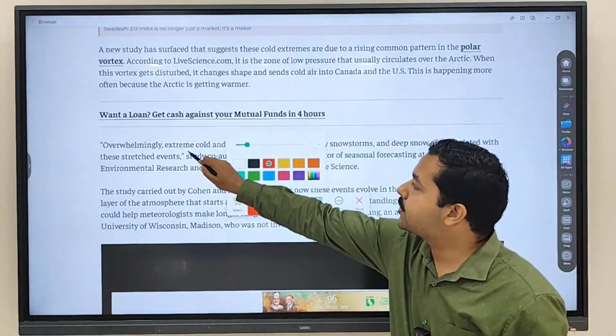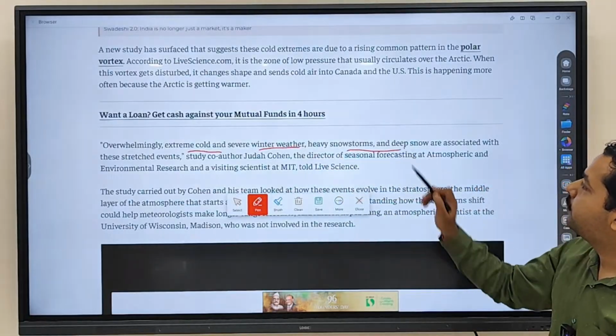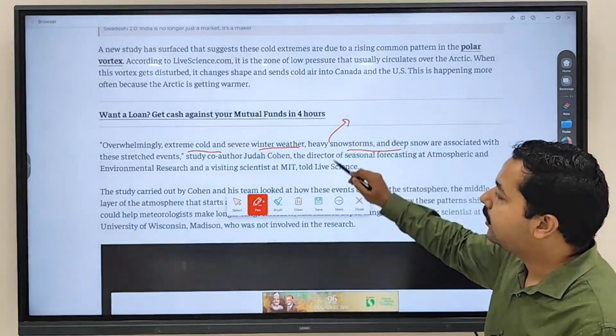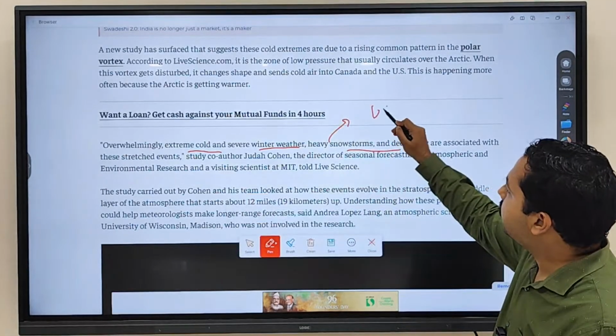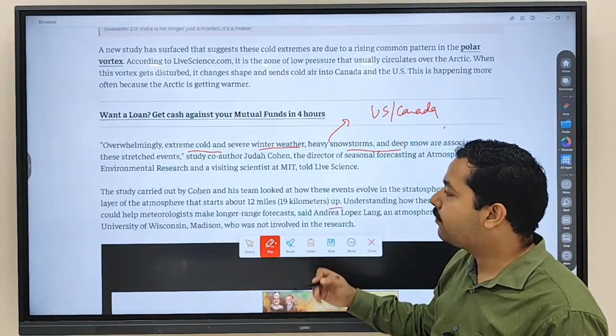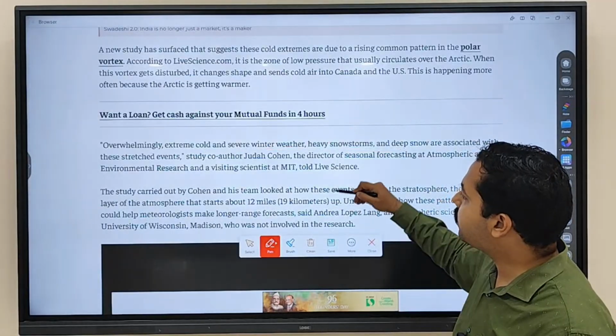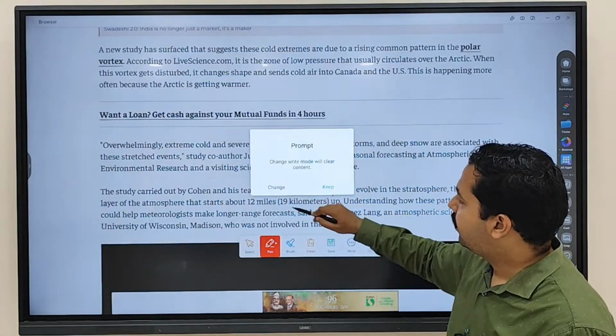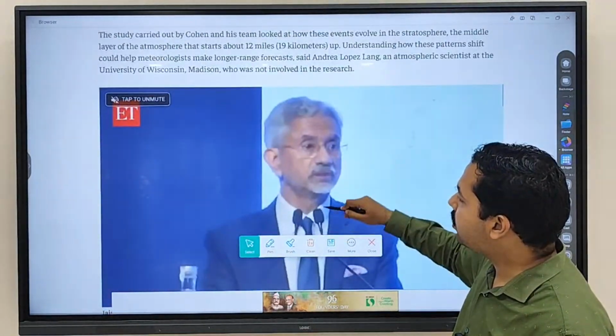You are finding extreme cold conditions, severe winter, more snowstorm occurring in the US, in Canada, leading to more loss of life also.